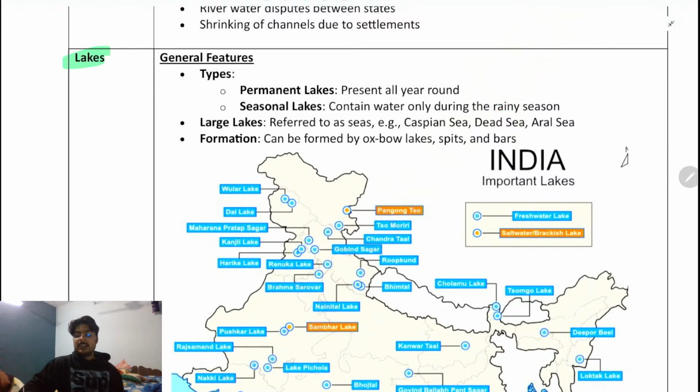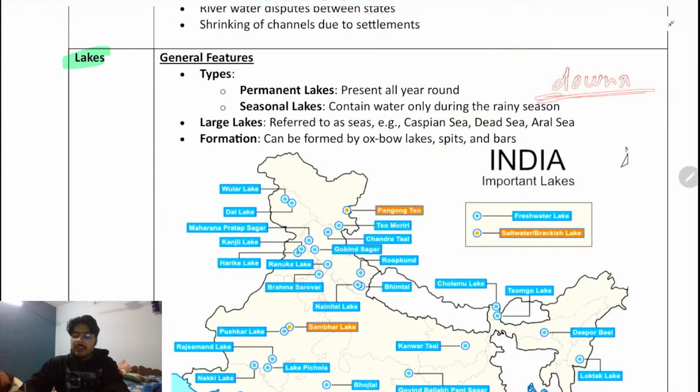So Caspian Sea or Dead Sea, and as I told you about the Dead Sea, overall the salt present in the Dead Sea is nearly 330 grams per thousand. What does it mean? It means that the availability of the salt is 330 gram in 1 liter. Just imagine, in 1 liter of water, you have 330 gram of the salt. So it is very much salty, and it is the saltiest lake. It is so salty that if you swim in the Dead Sea, you will float. You will not drown.